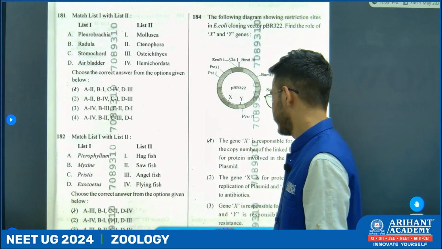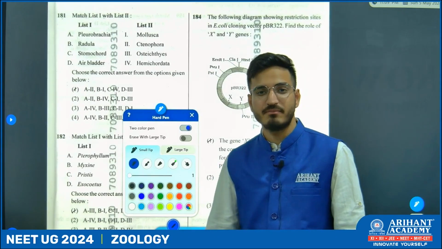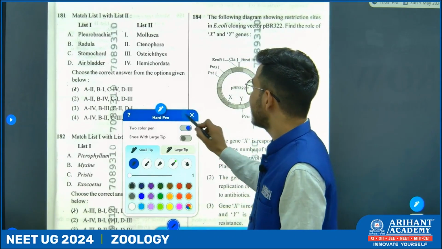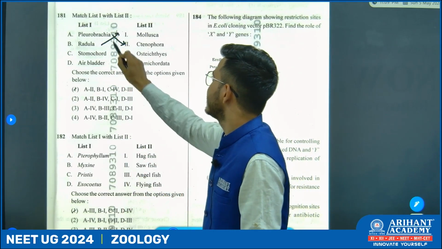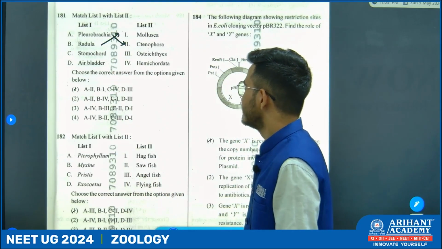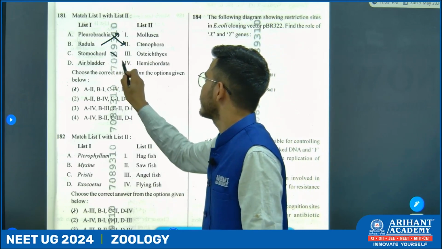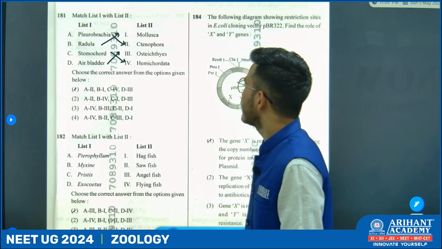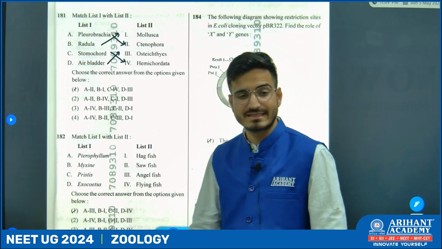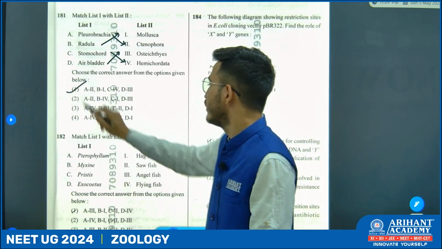So next question is from Animal Kingdom. Pleurobrachia is an example of Ctenophora. Radula is present in Mollusca. Stomochord is a part of Hemichordata, and air bladder is present in Osteichthyes. So option number 1.